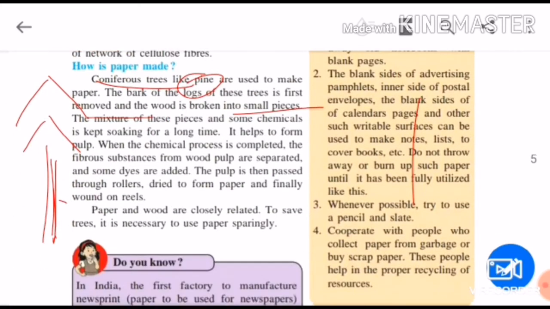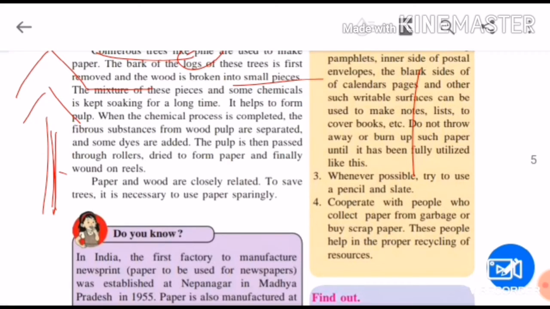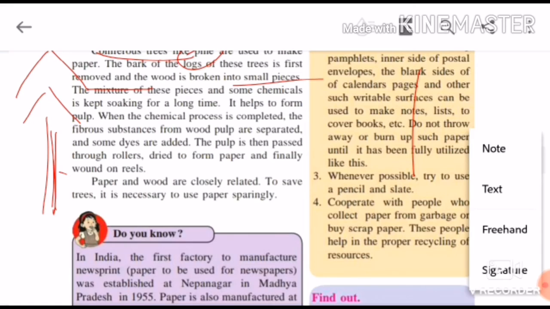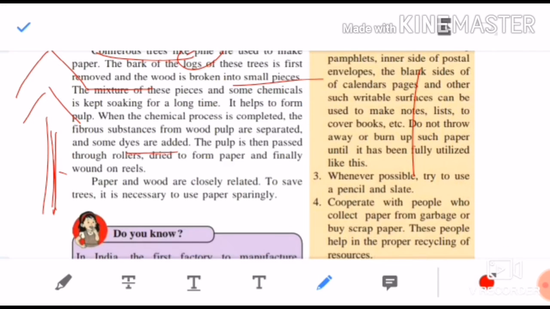So the mixture of these pieces and some chemicals is kept soaking for a long time. It helps to form pulp. After soaking, the pulp is formed. When the chemical process is completed, the fibrous substances from wood pulp, the cellulose fibers, are separated. After that, dyes are added. The pulp is then passed through rollers. Then it is dried to form paper, and finally it is wound on reels.